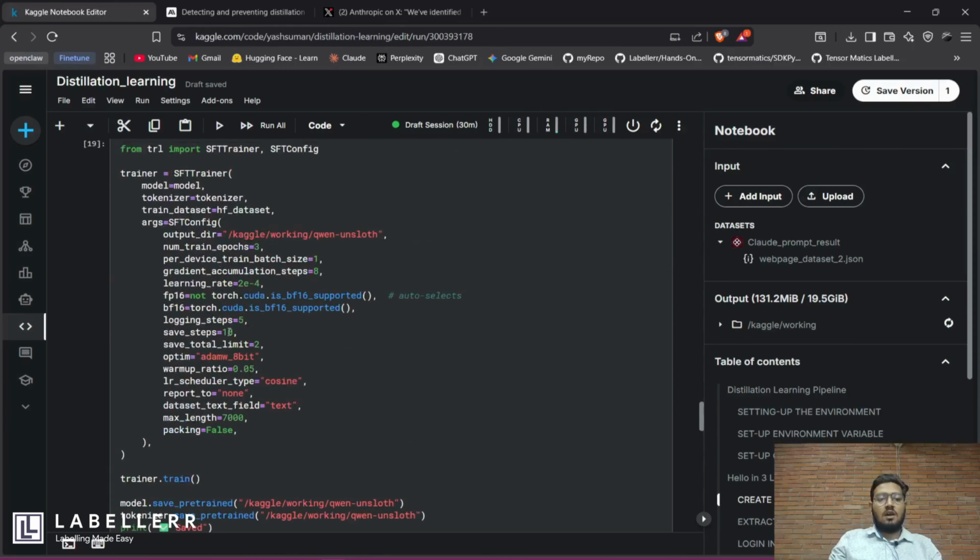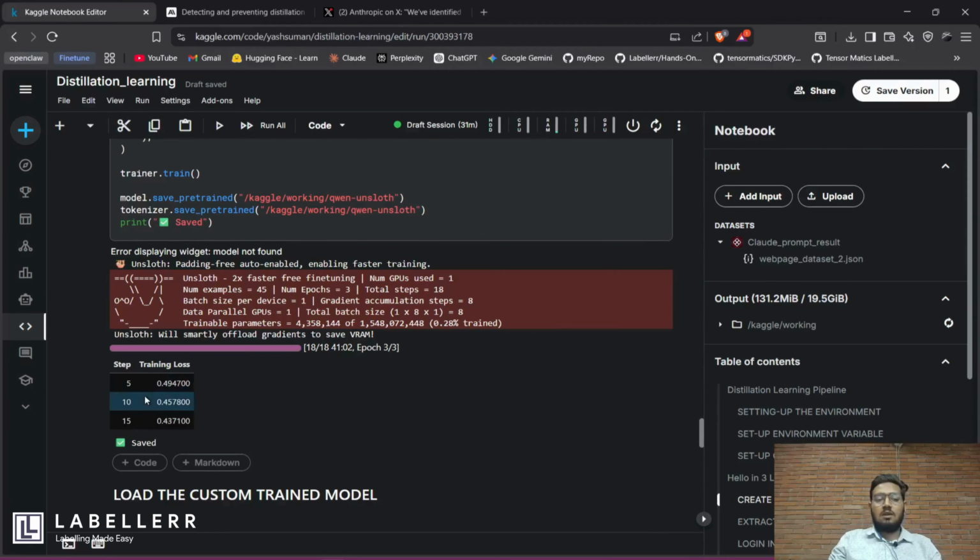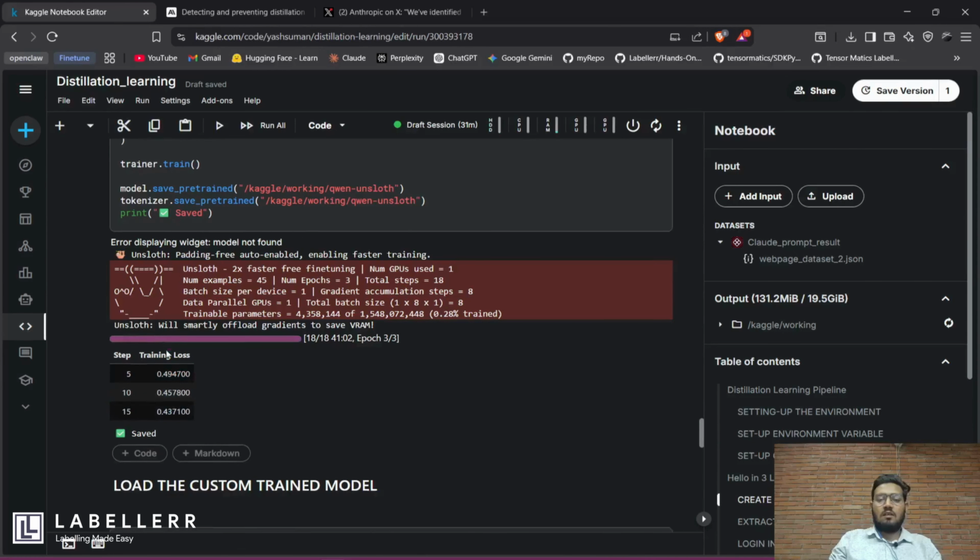It has not understood the pattern, but it has memorized the whole data as it is. So it's called overfitting. You have to make your fine-tuning more generalized, but this demo only shows you how you can perform distillation learning. The ideal training loss would be around 1 to 0.8 or 0.7, but it's on a bit lower side, so it's performing some overfitting, as I can see.